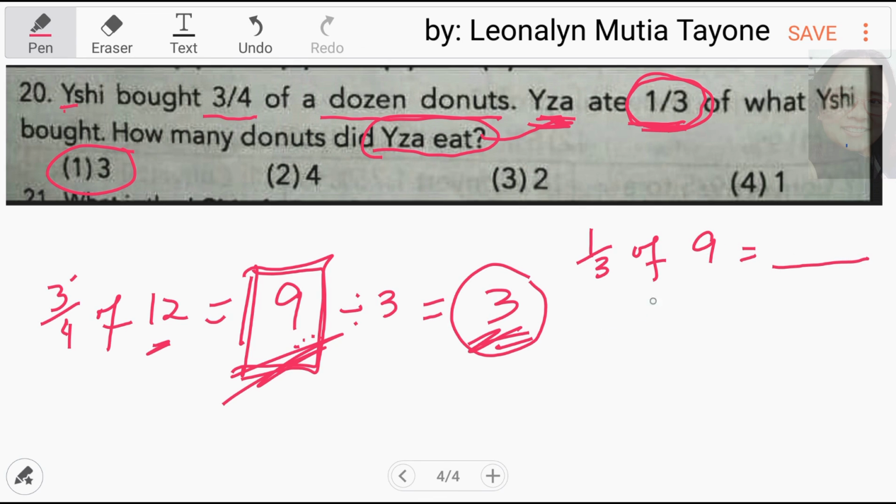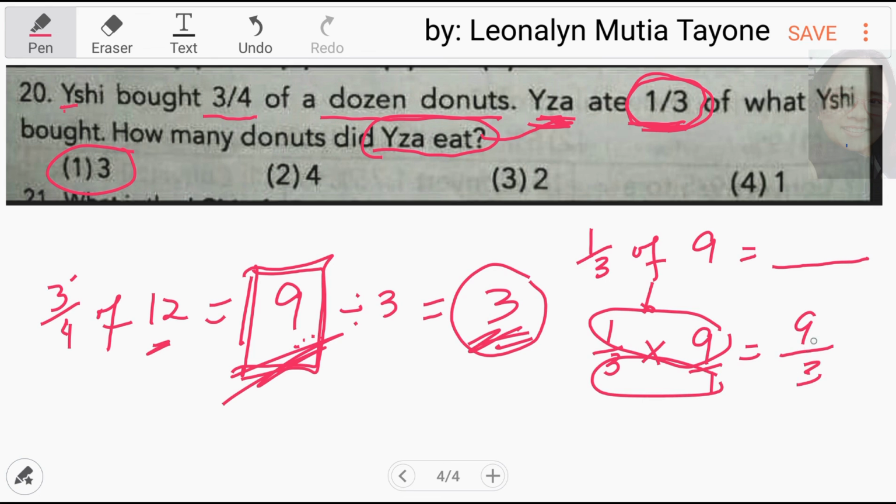Or 1/3 of 9 is what? So, i-multiply mo lang siya. 1/3 times 9. Ang lahat ng mga whole numbers, mayroon yung mga denominator na 1 automatic. This is 9. Tapos 3 times 1 equals 3. 9 divided by 3 equals 3. Explanation lang ang mahaba dito. 3/4 of a dozen, that is 9. I-divide mo lang ng 3. Ang sagot dyan ay 3.